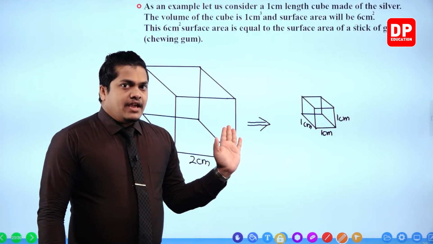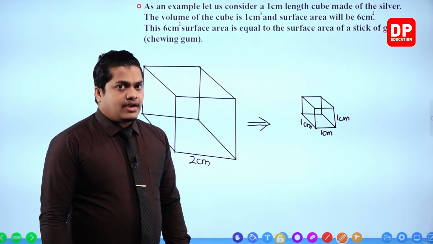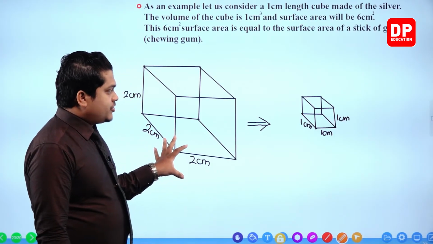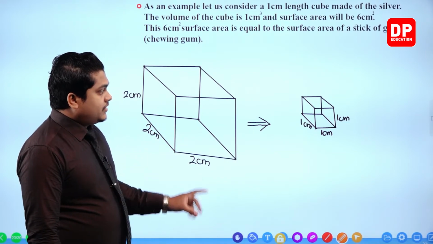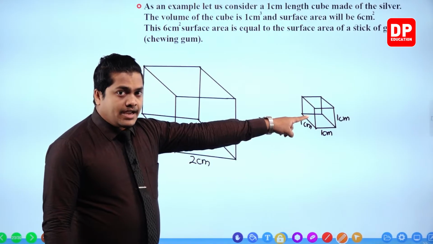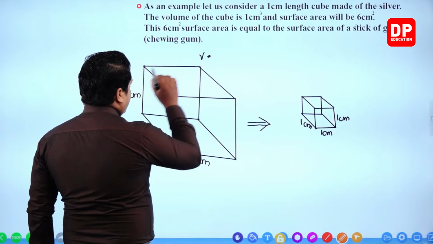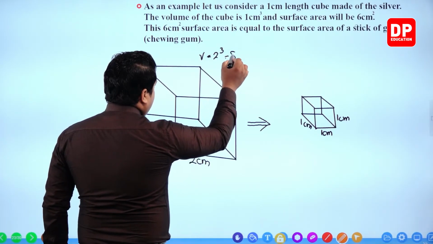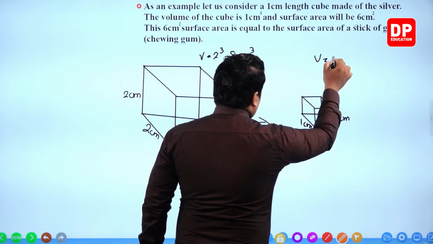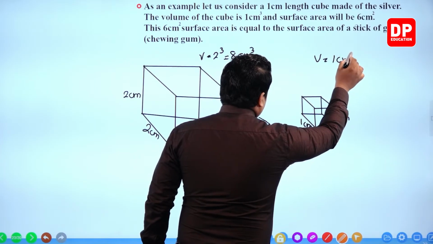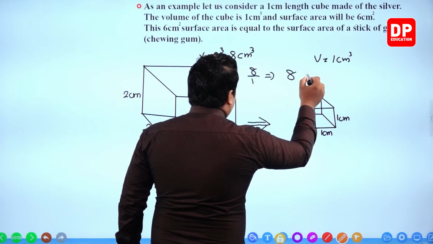So here the volume is very simple, 2 times 2 times 2, so 2 to the power 3, 8 cubic centimeters. Here the volume is 1 times 1 times 1, 1 cubic centimeter. So when you divide 8 by 1, my dear children, you can cut 8 pieces.